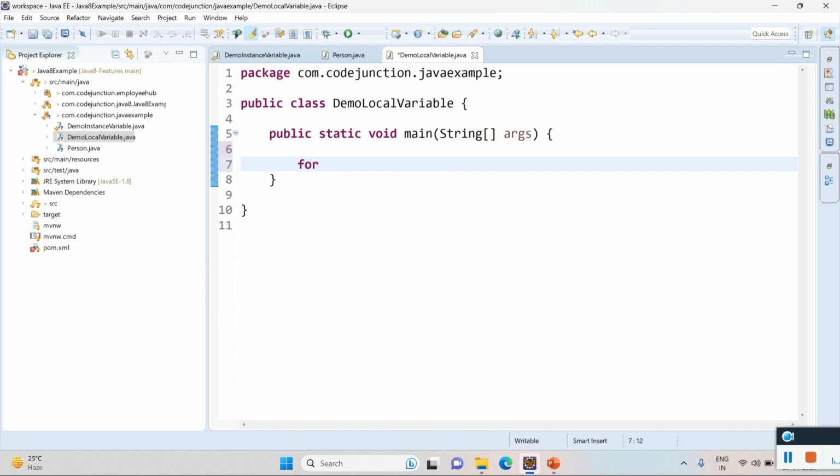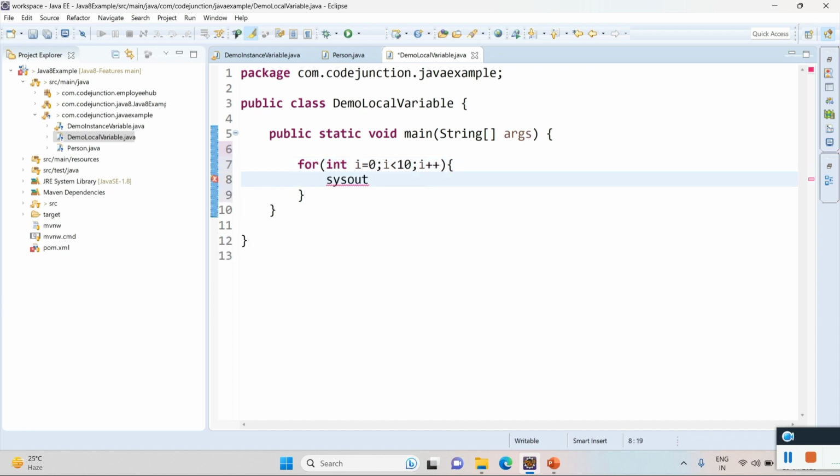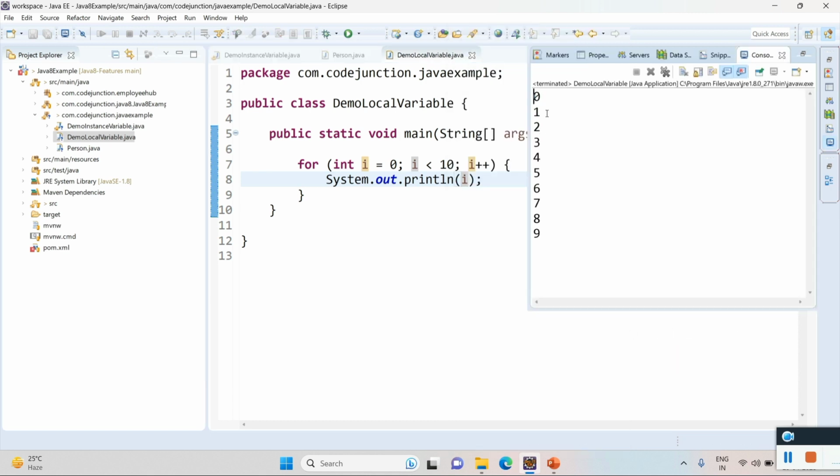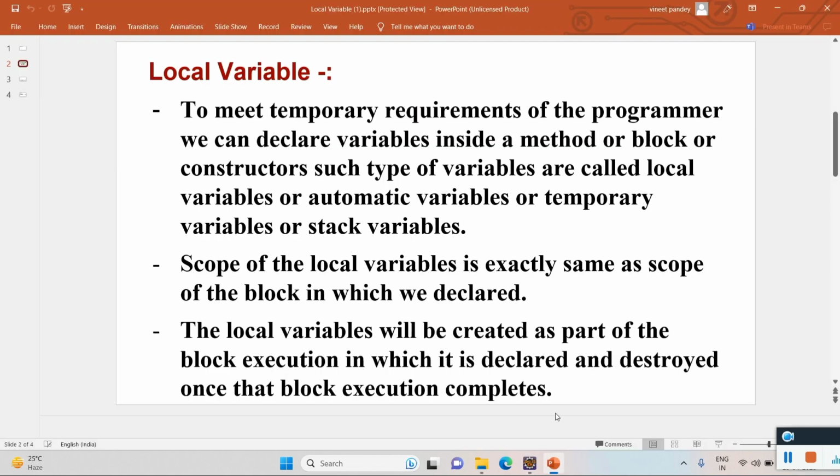I am going to take a for loop. Inside this for loop, I'm going to initialize a variable i equal to 0, i less than 10, i plus plus, and just print this variable i. Run the program and you can see the result from 0 to 9. Now move to the local variable.